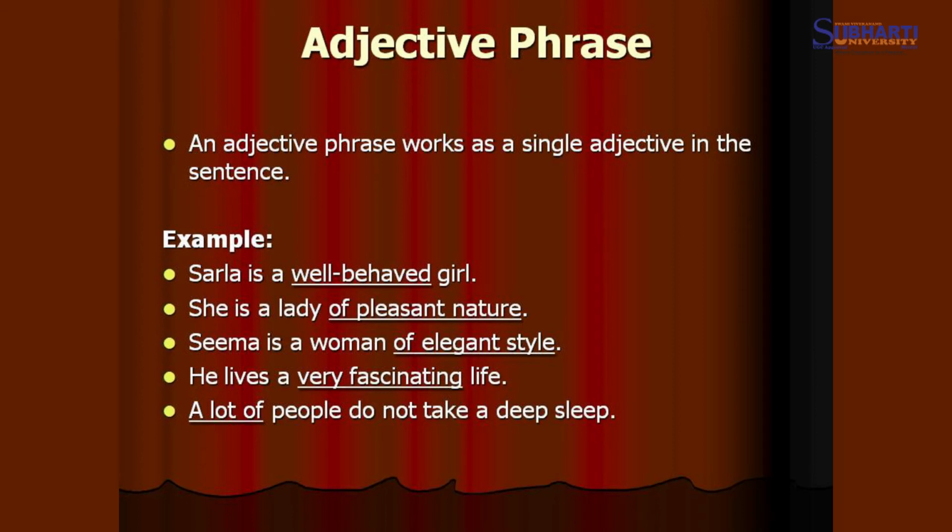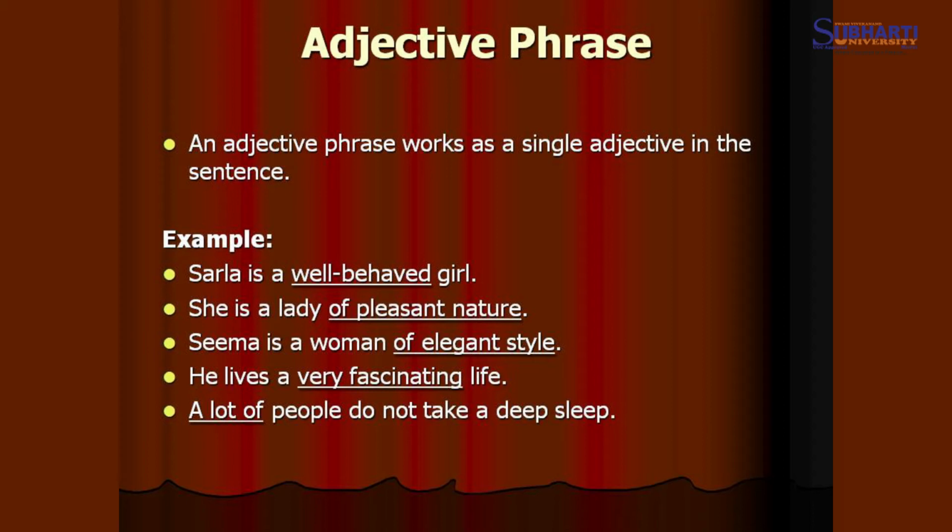second type of the phrase, that is adjective phrase. An adjective phrase works as a single adjective in the sentence. We can understand that adjectives usually modify the meaning of the noun. So here the group of words used as the adjective phrase modify the meaning of the noun or the subject here. Examples are: Sarla is a well-behaved girl.